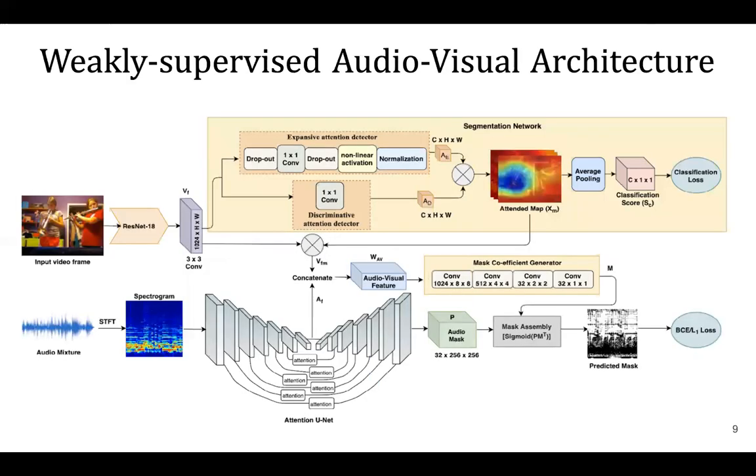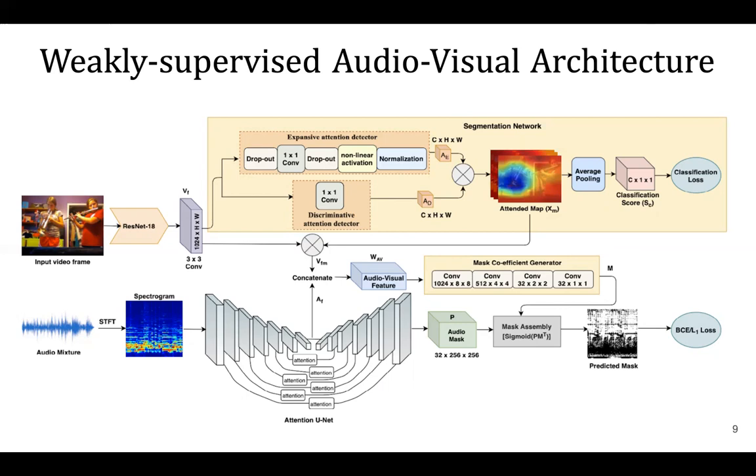Here is the detailed architecture of our proposed end-to-end audio-visual network. Our architecture has two paths. First, a video frame semantic segmentation path designed to detect objects that have potential to make sounds and segment them out in the frame. Second, a spectrogram mask prediction path which takes both mixed audio and pooled object class image features and outputs a dense mask. The input to the frame segmenter is an RGB frame. We use ResNet 18 as backbone network followed by convolution to extract visual features and feed to the weakly supervised segmentation network to detect and segment objects.